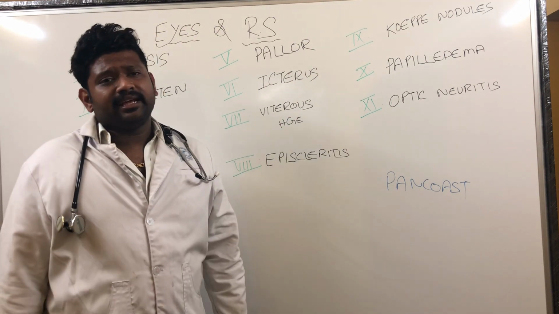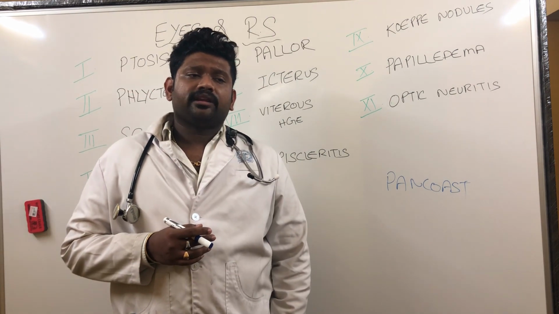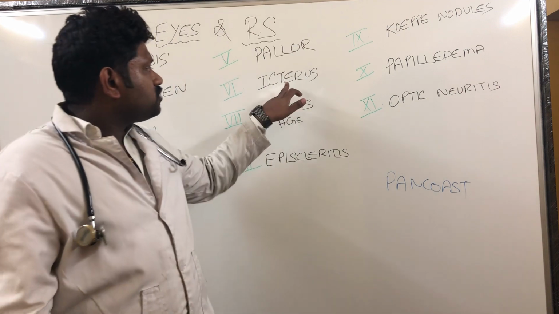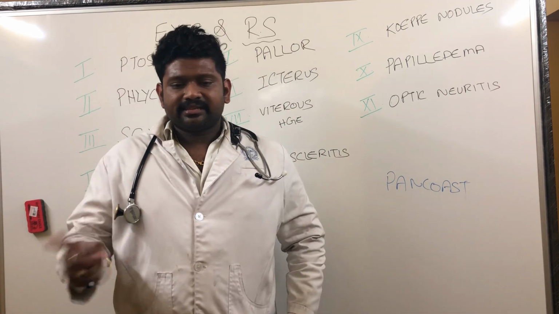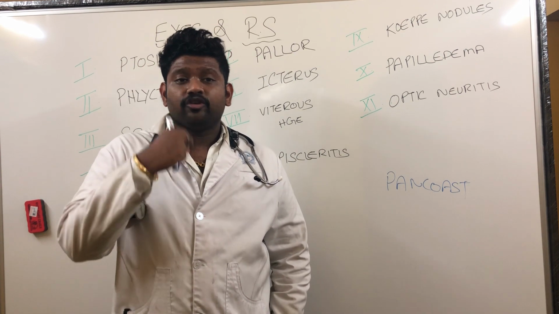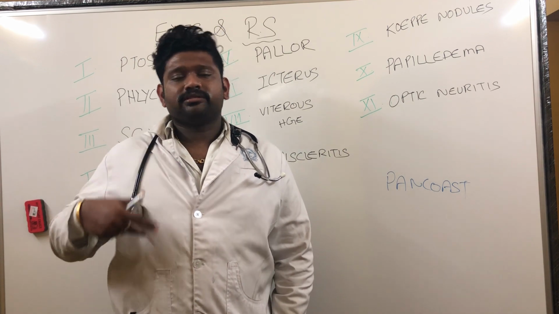Next, icterus. Icterus, you already know what is icterus. We already discussed in the previous class. It is nothing but the yellowish discoloration of the skin and the mucous membrane due to increased amount of bilirubin. So icterus and respiratory system, in what way is it related? Number one, what can we think of? We can think of anti-tuberculosis drugs. Anti-tuberculosis drug induced hepatitis. ATT induced hepatitis.